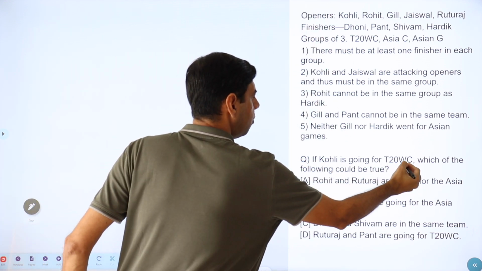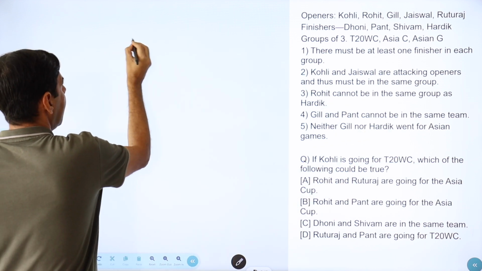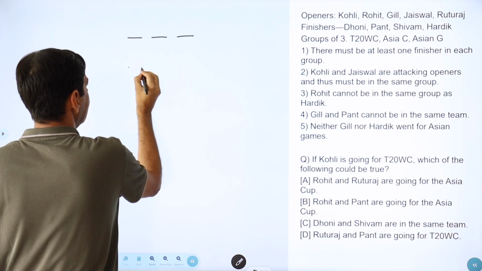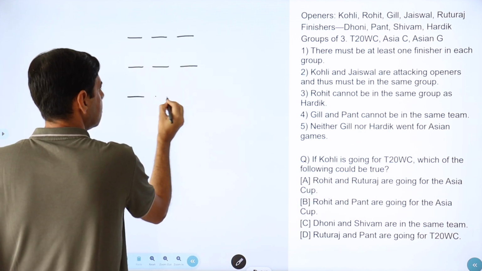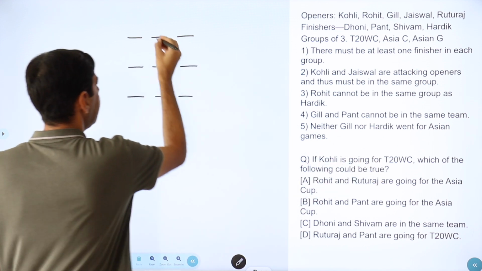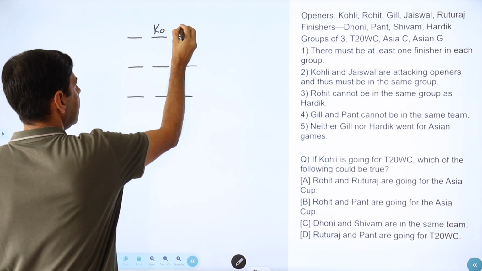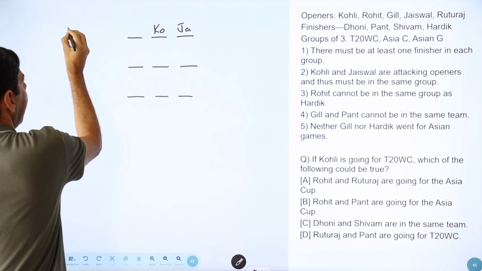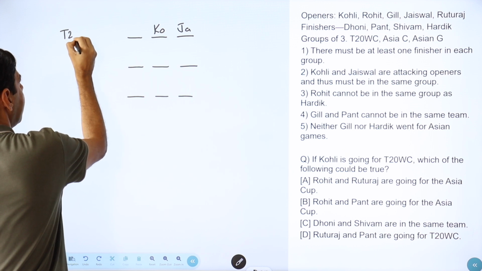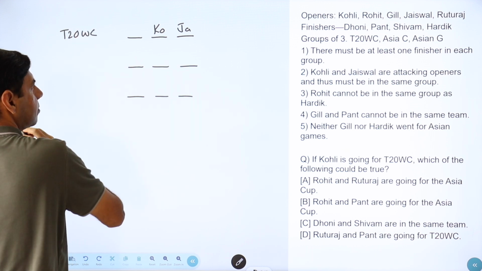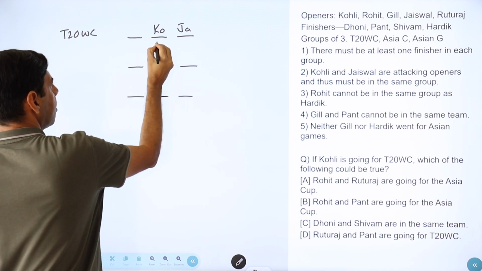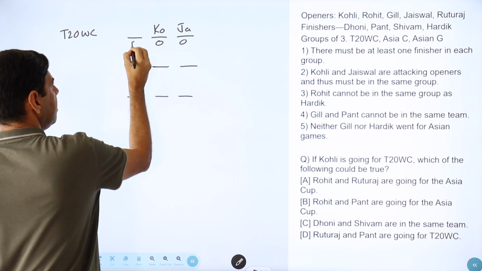So if Kohli is going for T20 World Cup, let's start. So the framework was well defined for us. So Kohli is going for T20. With Kohli, it necessarily has to be Jaiswal. So the assignment is done, T20 World Cup. Okay, so these are your openers. So this is your finisher.